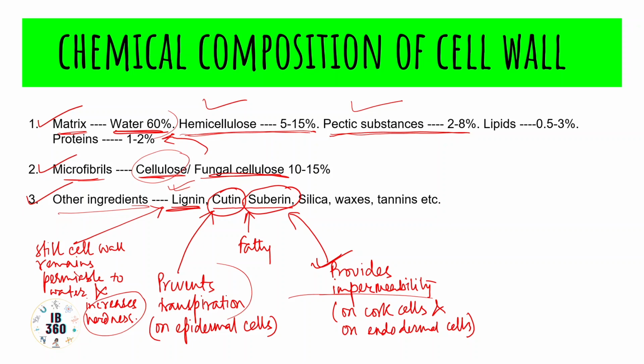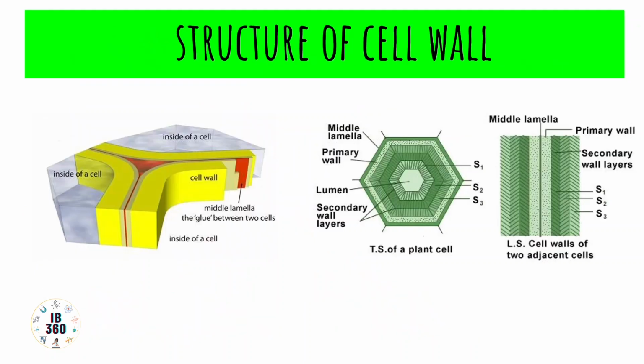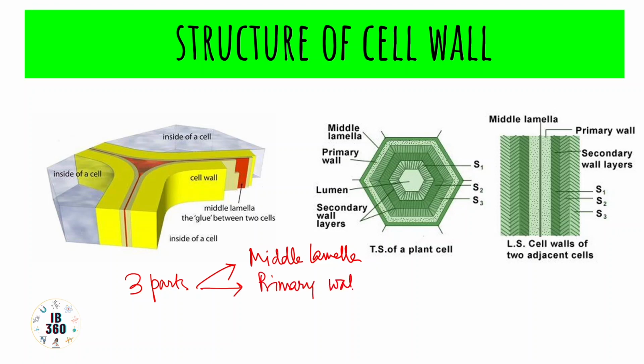Okay. Now we will talk about the structure of the cell wall in much more detail. The cell wall can have up to three parts. What are the three parts? Let us see. Middle lamella, primary wall, and secondary wall.